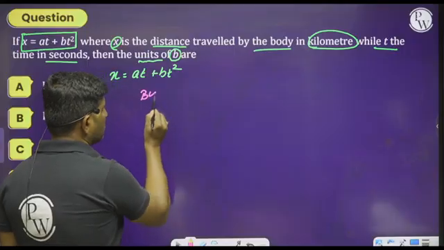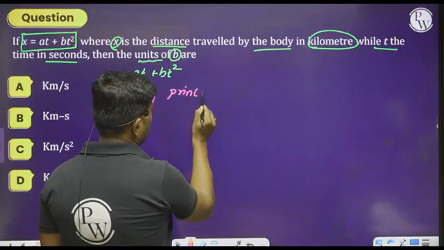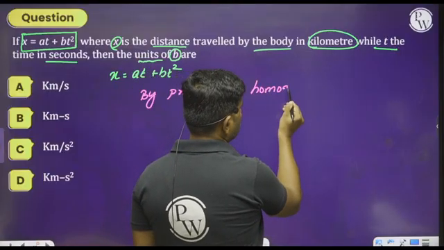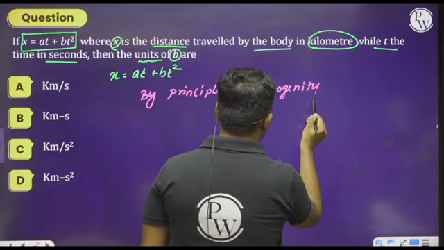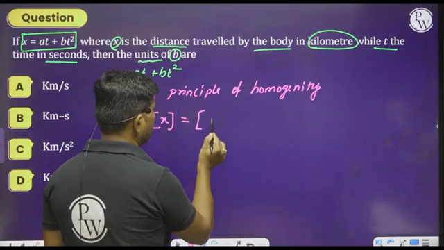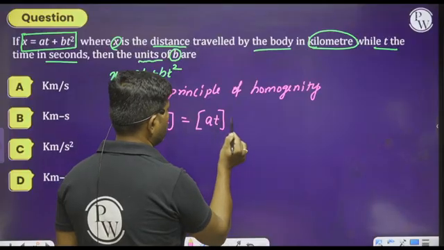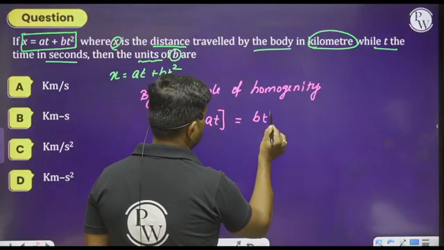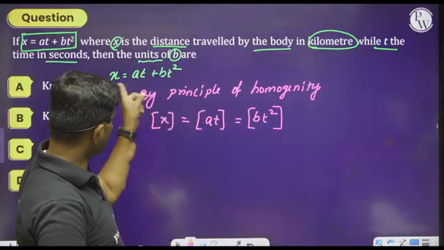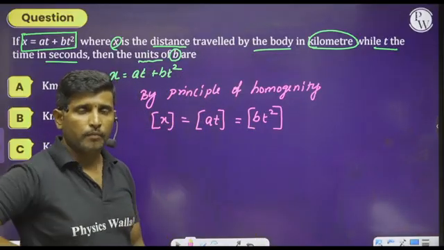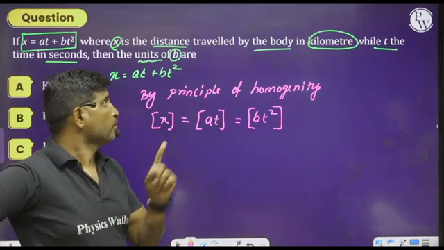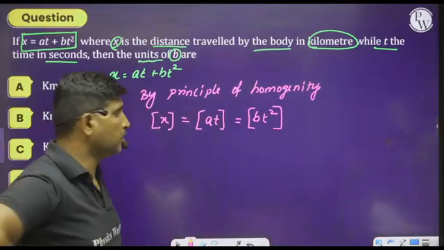Same concept, the principle of homogeneity. The dimensions of x must be equal to the dimensions of at, which must be equal to the dimensions of bt square, because in a physical relation, all terms must possess the same dimension.